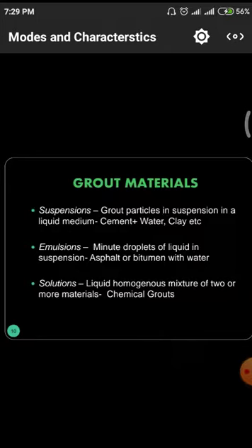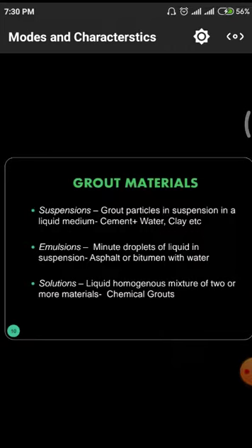In those, what we have is asphalt or bitumen in combination with water. Normally, asphalt and bitumen both are petroleum products. Whenever we use these petroleum contents with the help of water, those will be acting as emulsions.